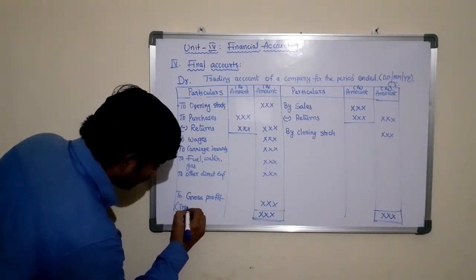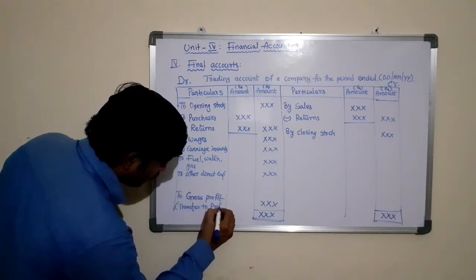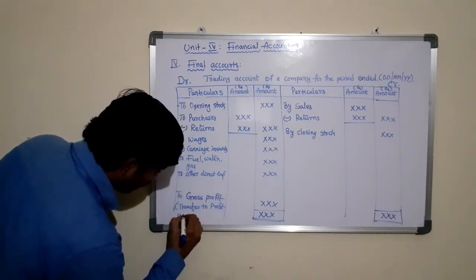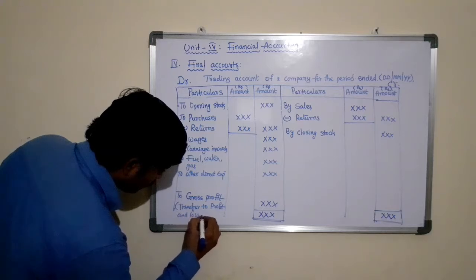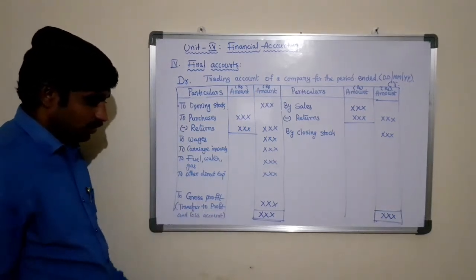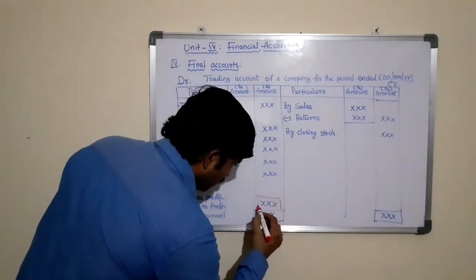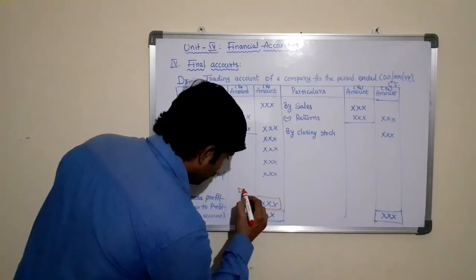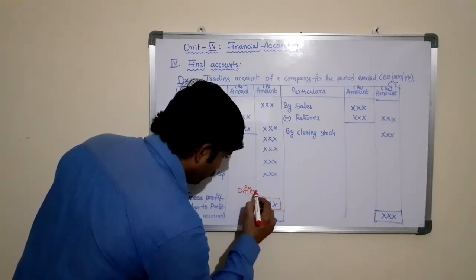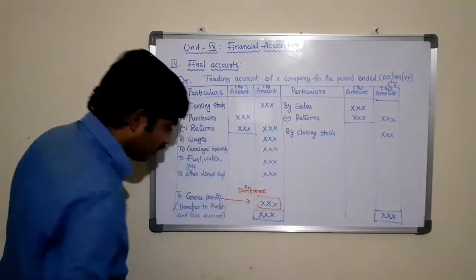Here, transfer to profit and loss account. So this is the difference amount, which is called gross profit.